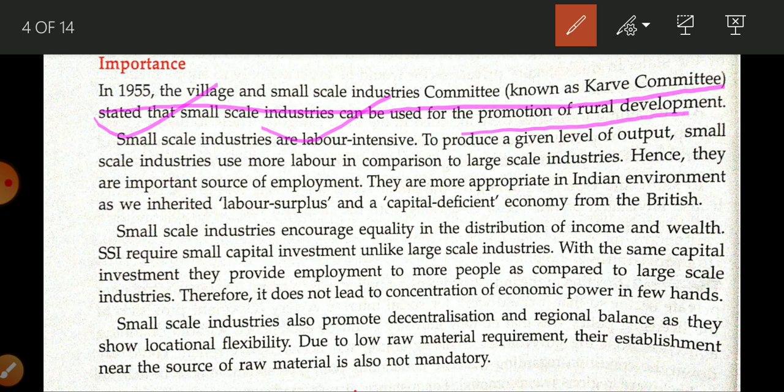First of all, small scale industries are based upon labor intensive techniques. Whenever any industry uses labor intensive techniques, there will be more employment generation. So in this way it is helpful for rural development. Okay student, labor intensive means more use of manpower and less use of machinery.